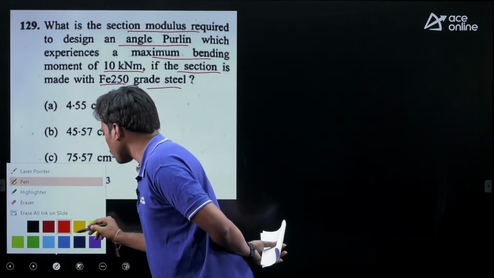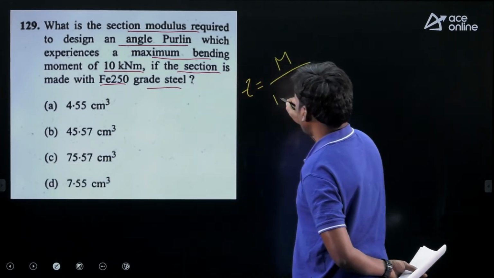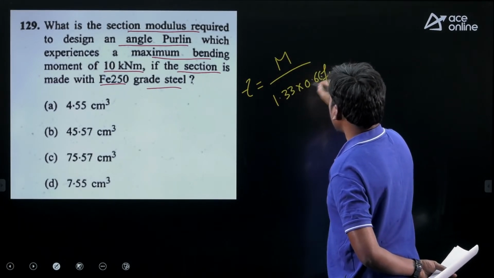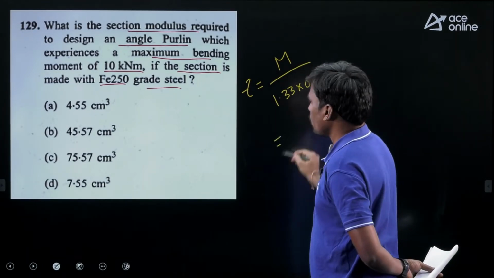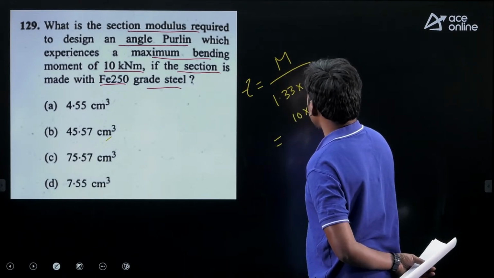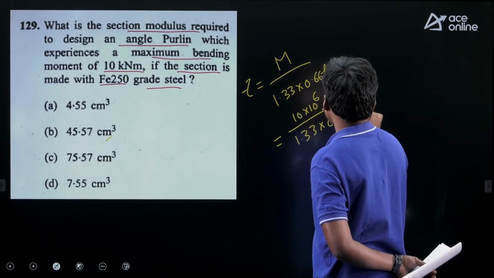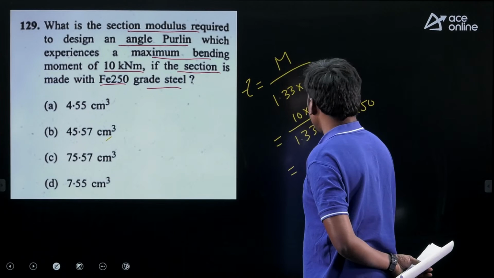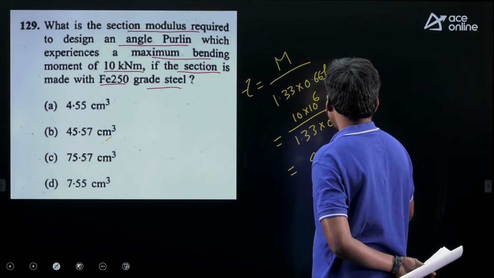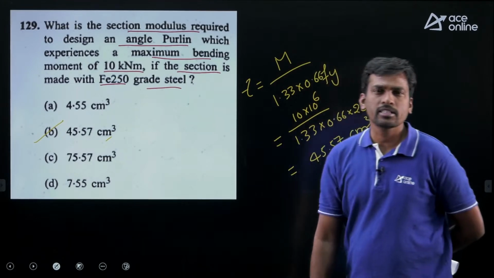We have a formula for this: moment divided by 1.33 into 0.66 fy. It is given in terms of centimeter, so the moment is 10 to the power of 6 divided by 1.33 into 0.66 into 250. If you solve this, you will get 45.57 centimeter cube. Then option B is correct. So these are the questions from design of steel structures.